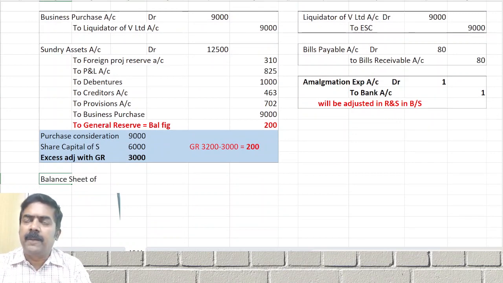Balance sheet of which company? P Limited after amalgamation.